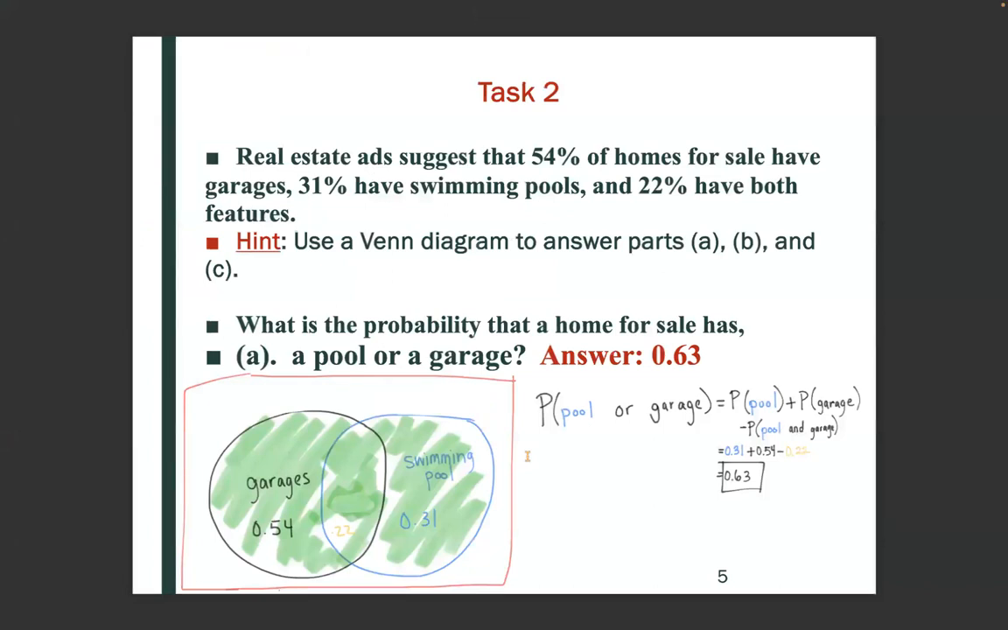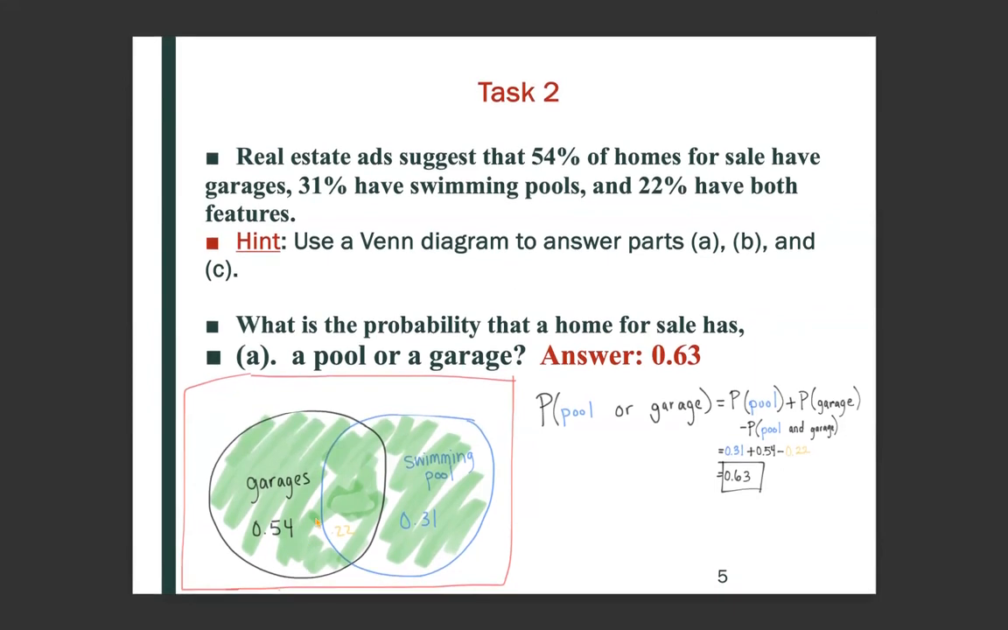Okay, task 2. A real estate ad suggests that 54% of homes for sale have garages, 31% have swimming pools, and 22% have both features. Use a Venn diagram to answer parts A, B, and C. So the first question is, what is the probability that a home for sale has a pool or a garage?